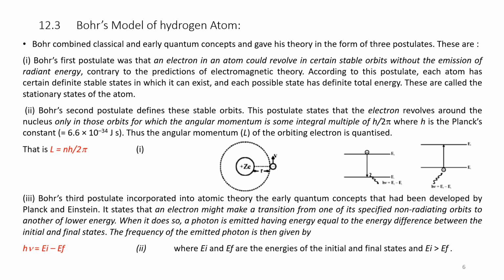So here each orbit has got an energy level, a state level. Say for example, this energy state is shown here. This is EF, final, and this is EI. So EI minus EF is equal to h nu. This is the equation: h nu is equal to EI minus EF. So EI is greater. This is the higher energy level, and when it falls, it goes to the lower energy level.